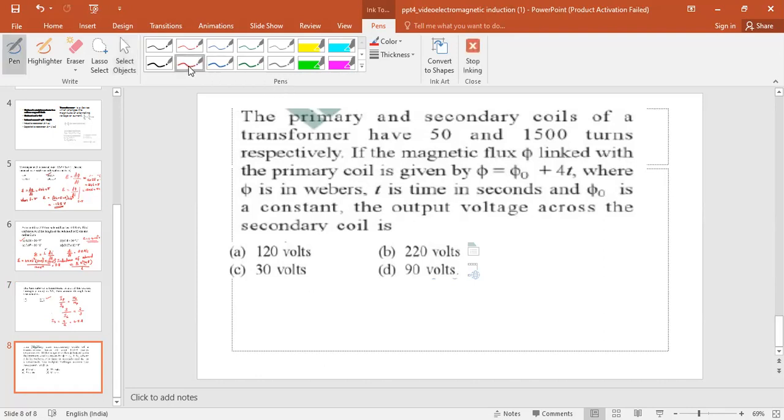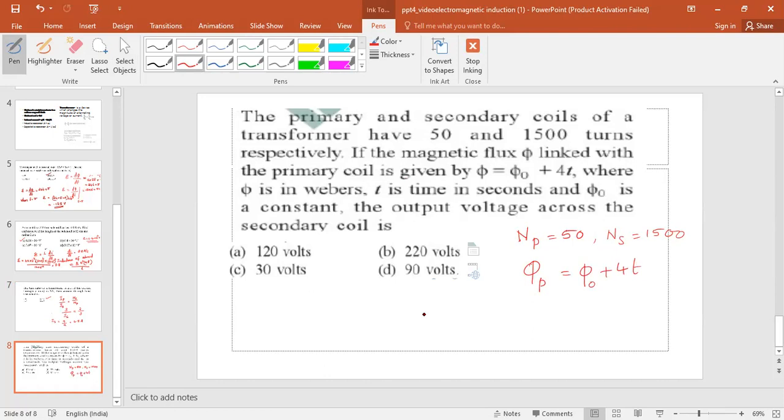From the transformer ratio, we have NP equal to 50, NS equal to 1500, and phi P equal to 50 plus 4t.